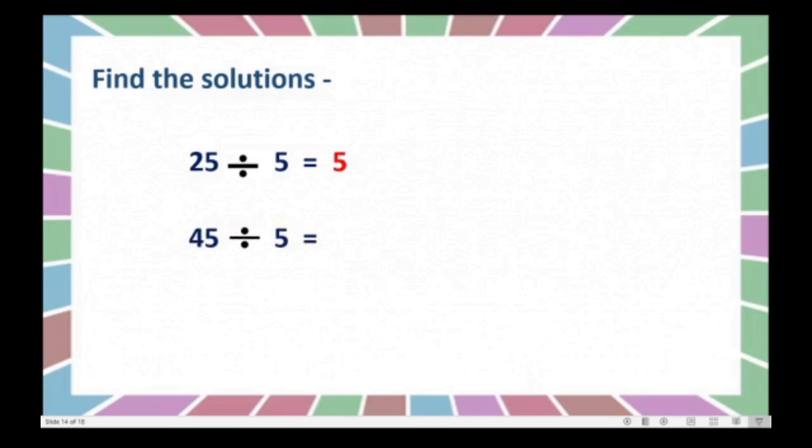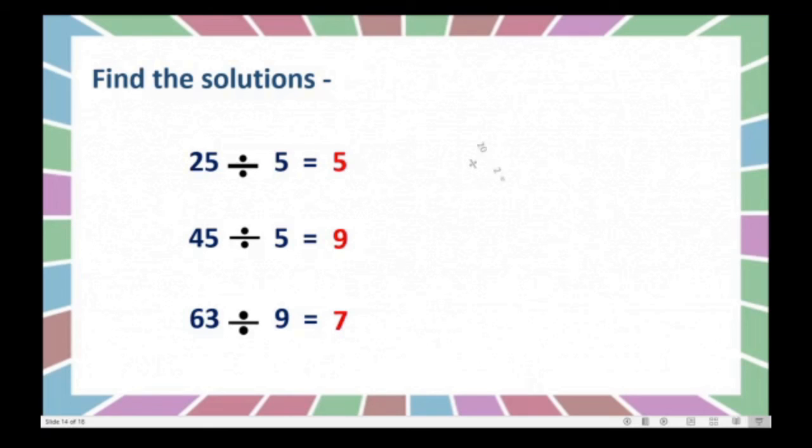Now, some more are there. Find the solutions. Here also we can see the sums. 25 divided by 5 is equal to 5. Yes? 45 divided by 5. Yes, how much? 5 nines are 45. Very good. Next one is 63 divided by 9. Yes, dear children, recite the table for 9 and up to 63 it comes. 9, yes, 9 sevens are 63.